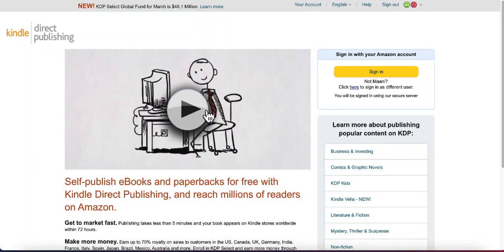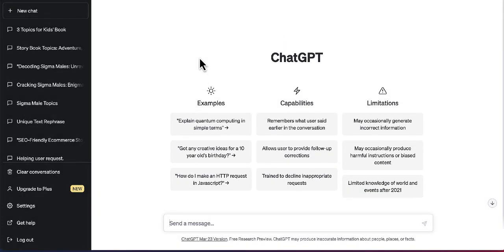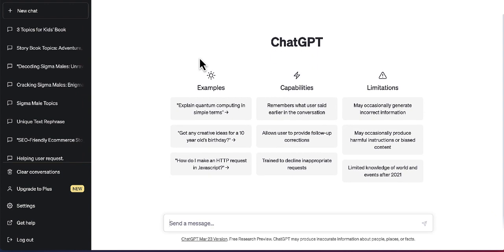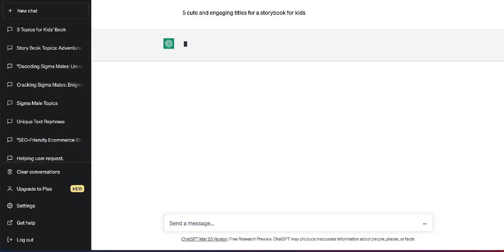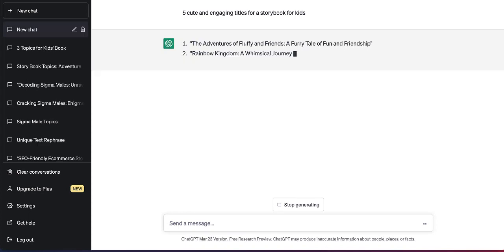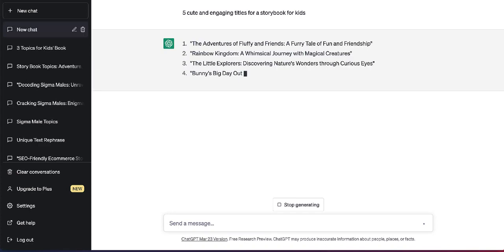So let's get started. The first step is to go to chat.openai.com, register an account, and once you log in, you should be here. Now I'm going to ask ChatGPT to give me 5 cute and engaging titles for a storybook for kids. Now I'm going to go through these titles and see which one is actually suitable for my book and use that one for the book.